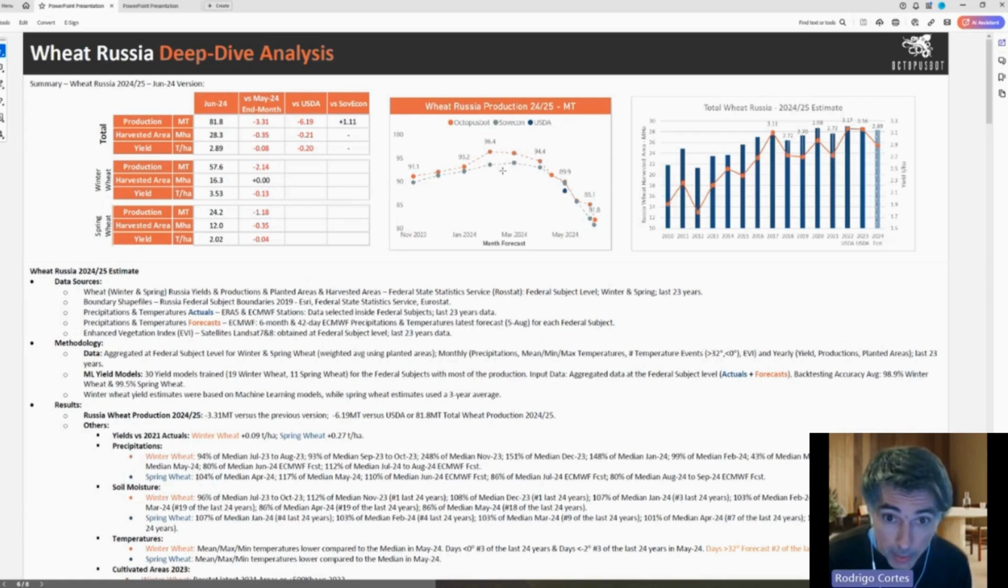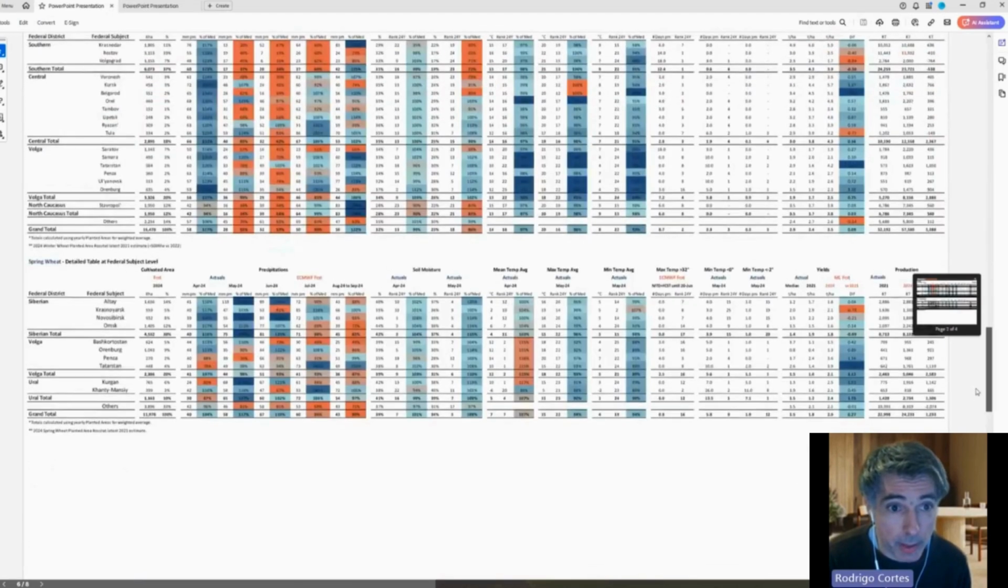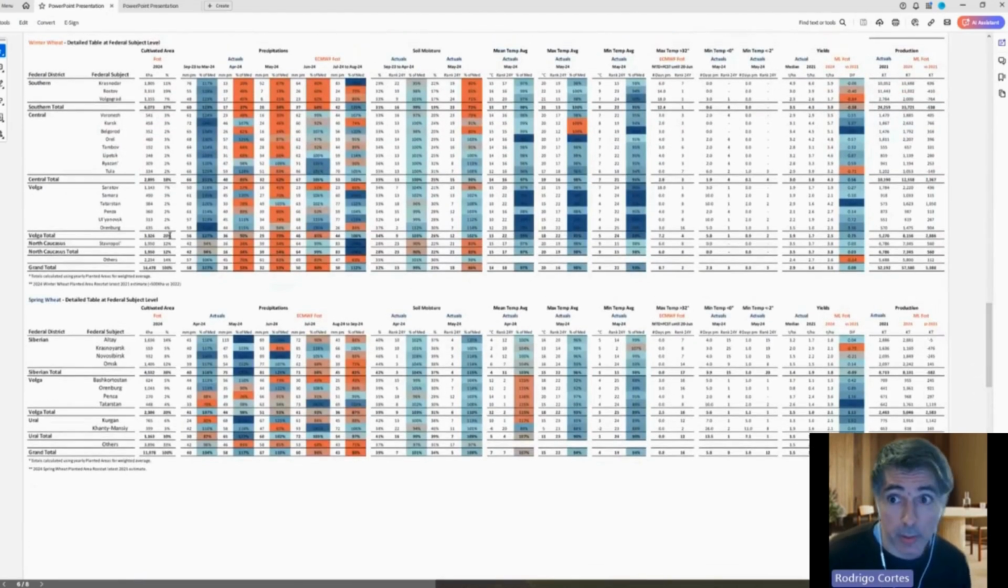So what happened? The precipitation forecast didn't convert for 3 months in a row. Then we had frost events in the month of May, and finally heat events in the month of June. At the same time, the planted area for spring wheat is going down. This is a little dashboard that we built with all the regions in Russia. Basically, we have models at the region level.